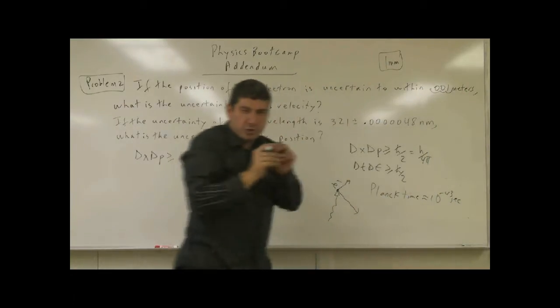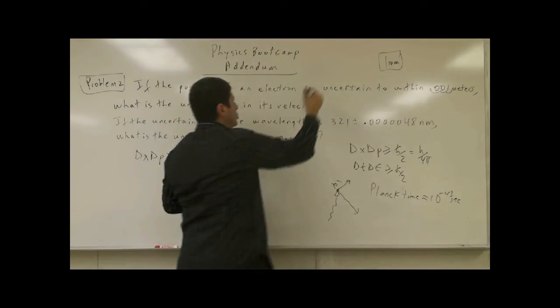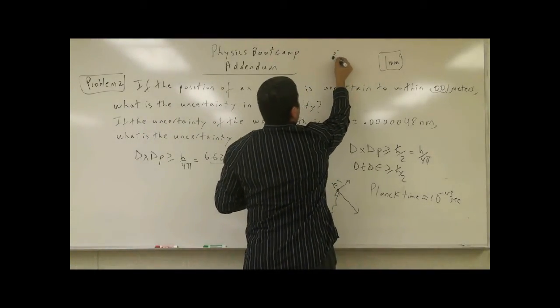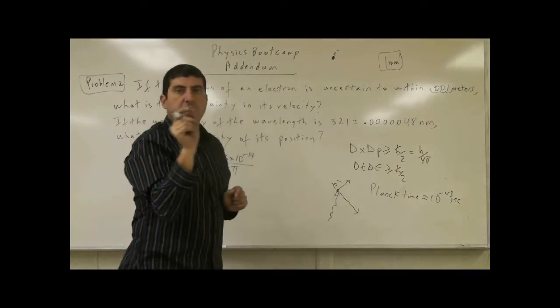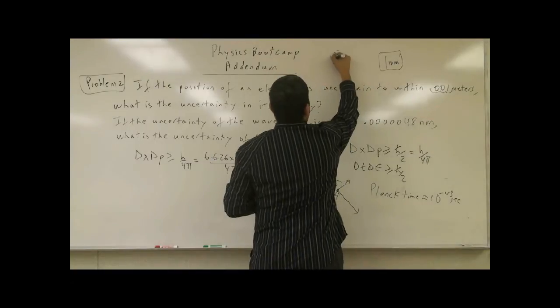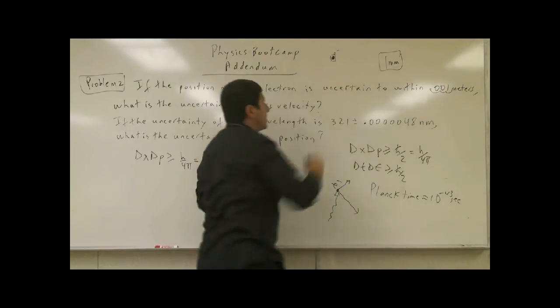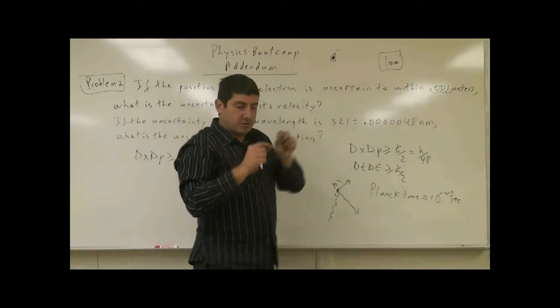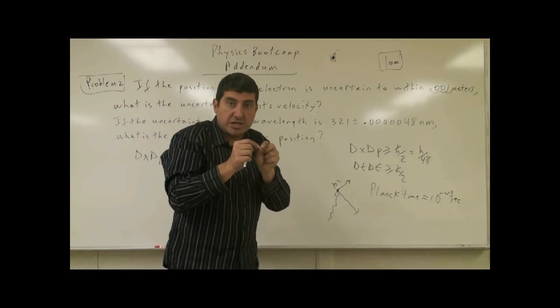So somehow we know that the electron is at a certain location. We have nailed it down, but there's a 1 millimeter likelihood of error in our knowledge. So it could either be here, or down here, or up there, or it could be out of the board or into the board. 1 millimeter this way, 1 millimeter this way, 1 millimeter.